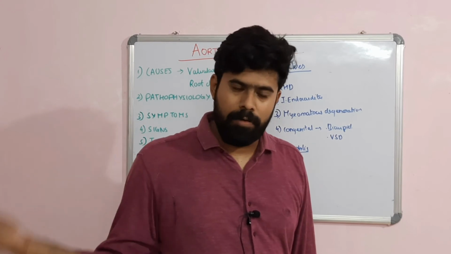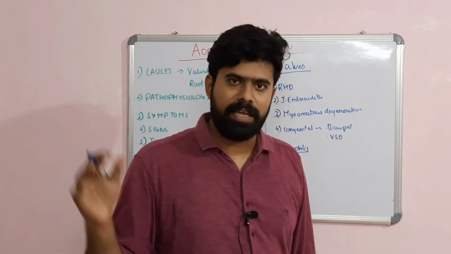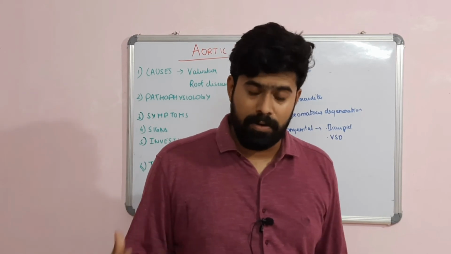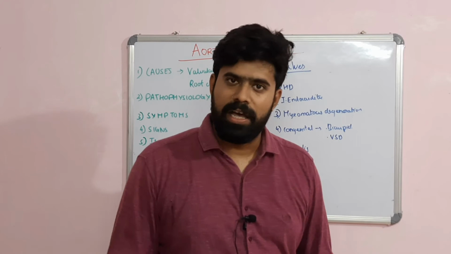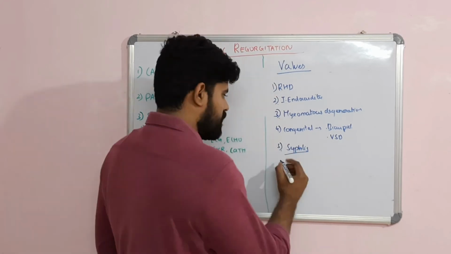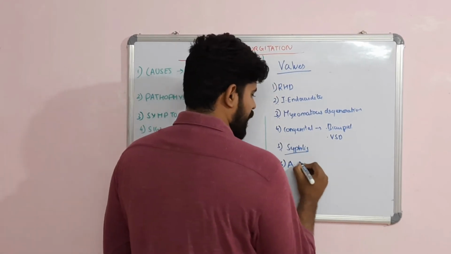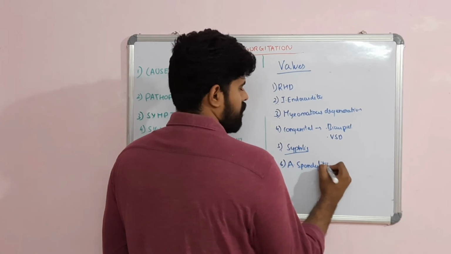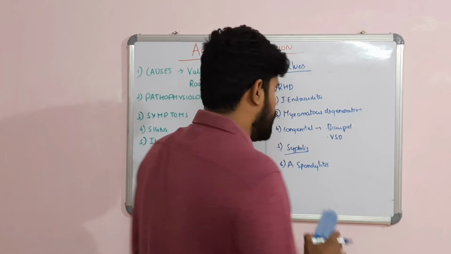It can cause both valve problem and root problem. Both ways it can cause aortic aneurysms, aortic regurgitation, and aortic dissection. Everything is possible. The last common cause is ankylosing spondylitis, which can cause aortic valve problems.